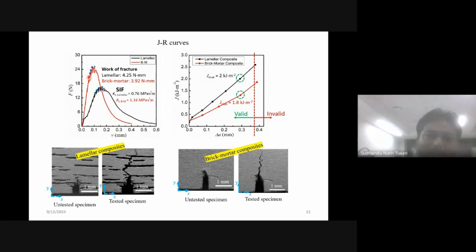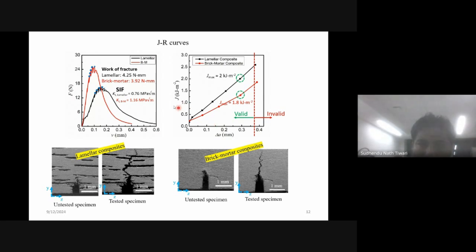So I have taken the first non-linearity; there are various ways to account for that. I have taken the first point which is non-linear, and this becomes the critical load. Using this point, recursively following the ASTM standard, I have calculated J and also the extension in crack length.